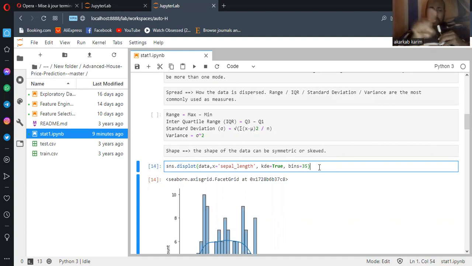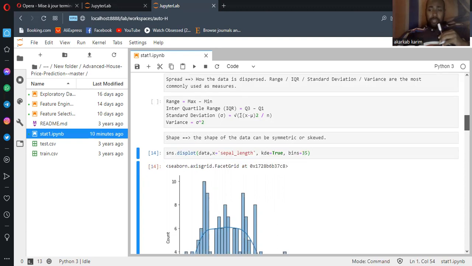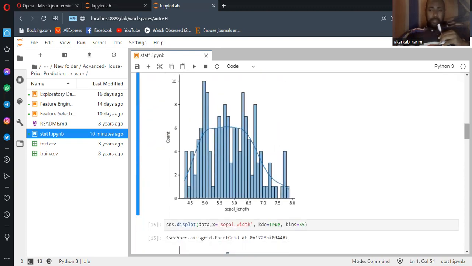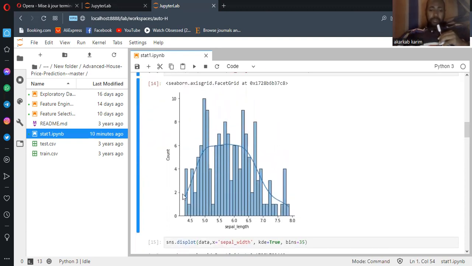We can see that the tail on the left is bigger than on the right in one case, and the opposite in the other. That means the center of data is in the left. So I give you some examples based on this iris data, but it's not clear. But this is what we call the shape of data.